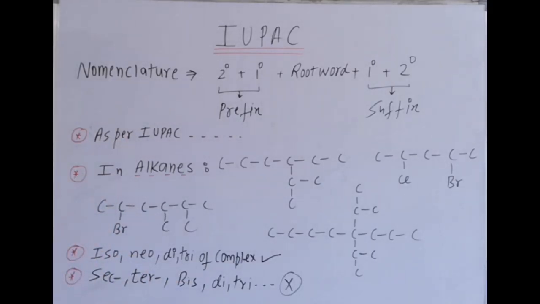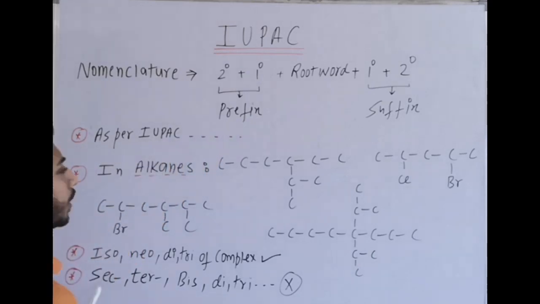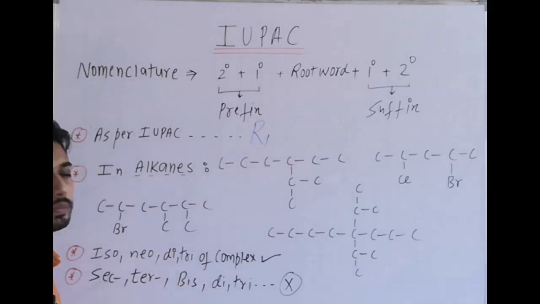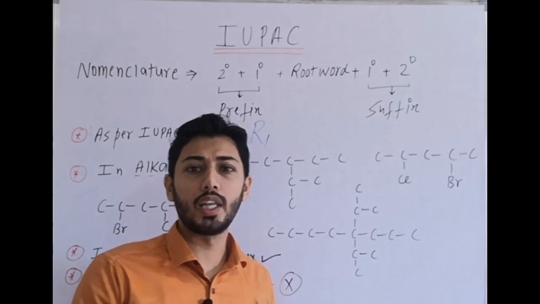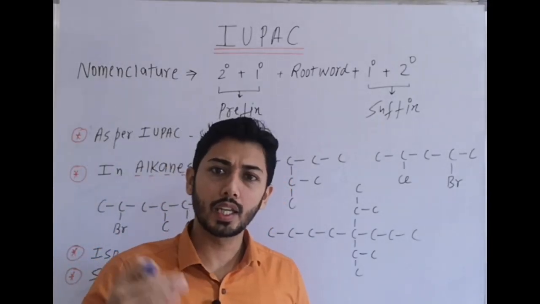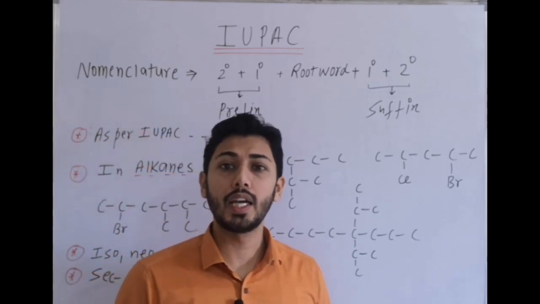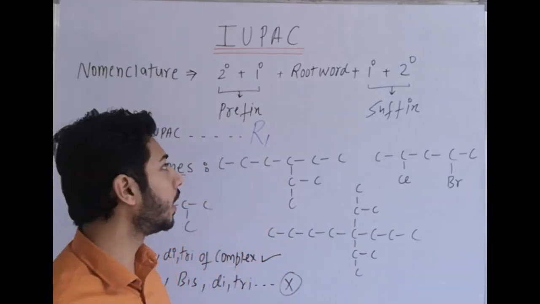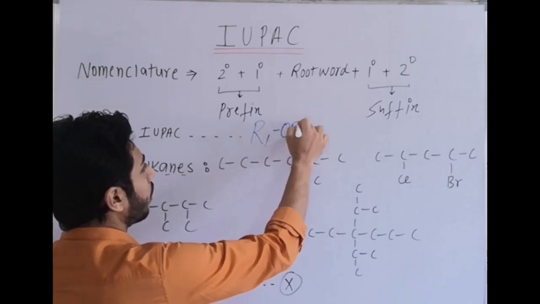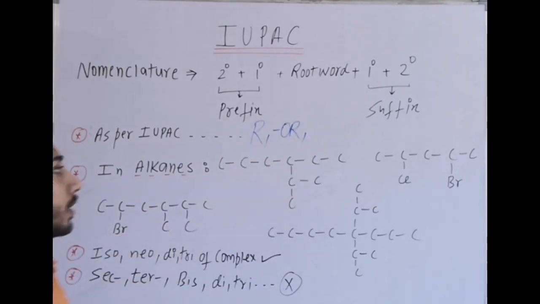Now as for IUPAC, some groups are always treated as prefixes. Some groups are always treated as substituents or prefixes, like alkyl group. So R part which is alkyl group, R which is not the part of parent chain. We select the parent chain, and the carbon chain which is not part of the parent chain is termed as alkyl group, like methyl, ethyl, propyl, isopropyl. Or which groups are treated as substituents? Always alkoxy group. Ethers, we can say ROR. OR is always treated as prefix.